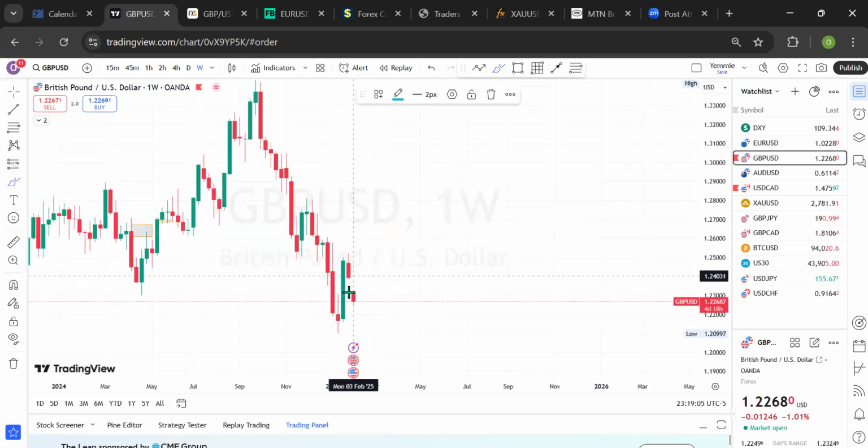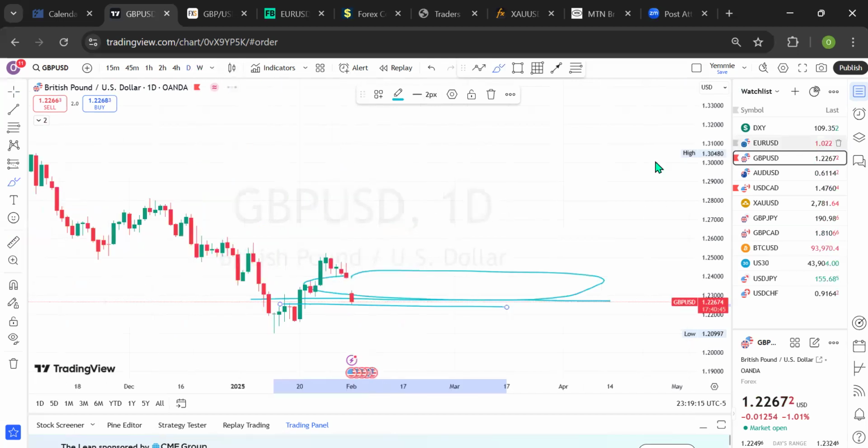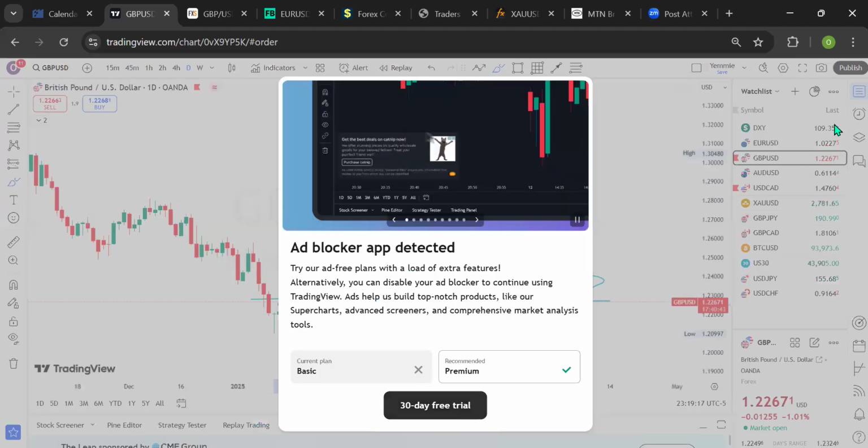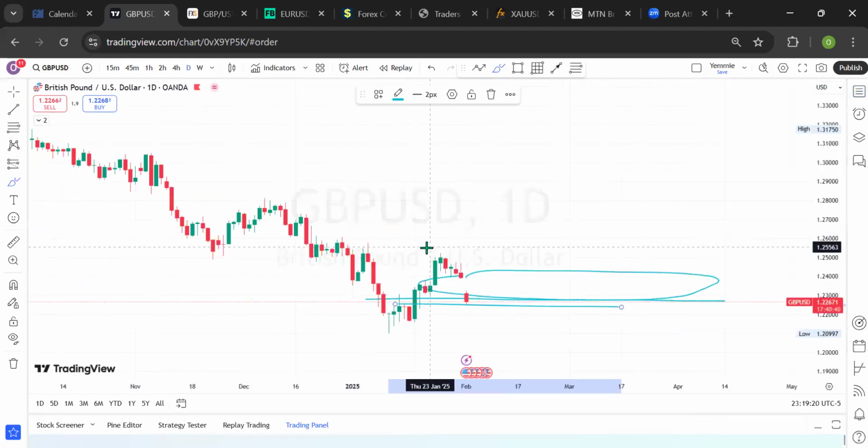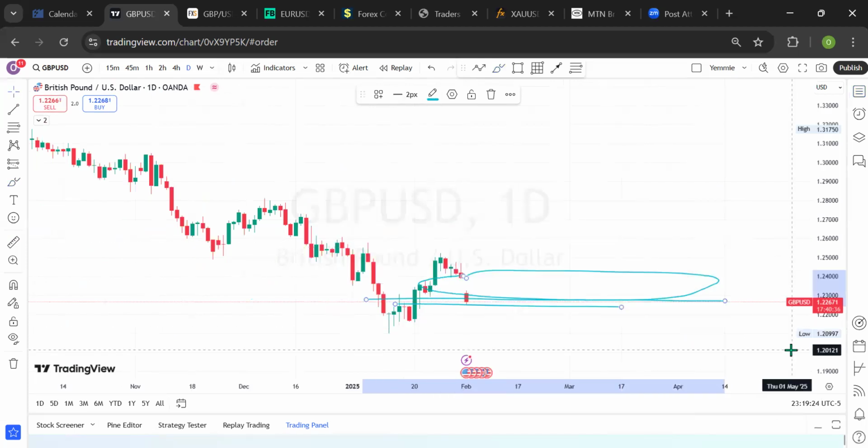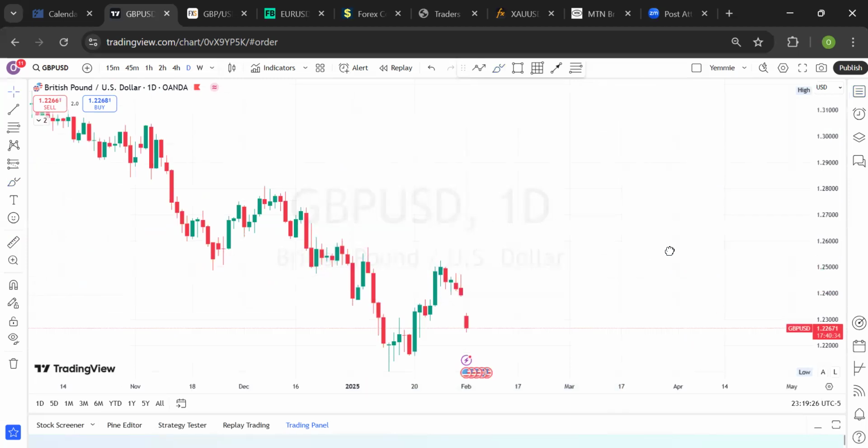This is on Pound US dollar. I'll be expecting this gap to be filled up. So what is the outlook therefore? From this price level that the market is, I'll be expecting more of a buy. So let's go to a lower time frame to have more clarity on what that zone is saying particularly. We'll trade what we see in the market. We're not interested in what we want. We'll focus on what the market is showing us.